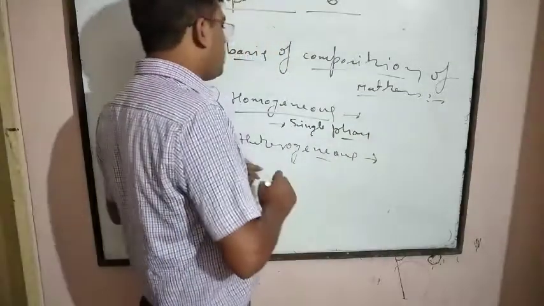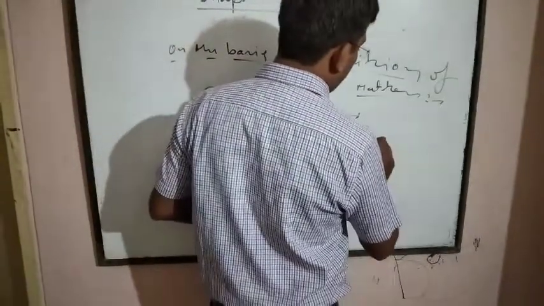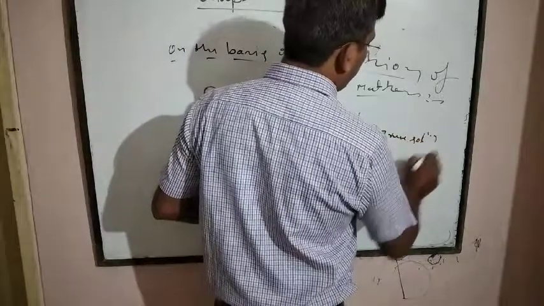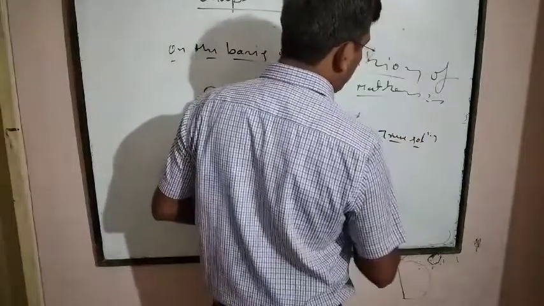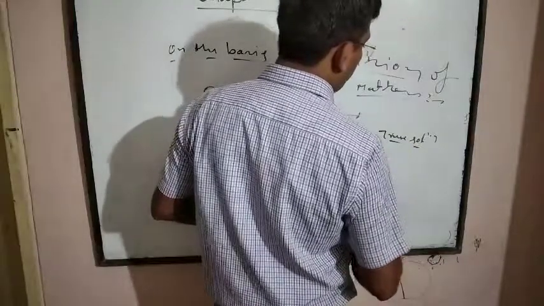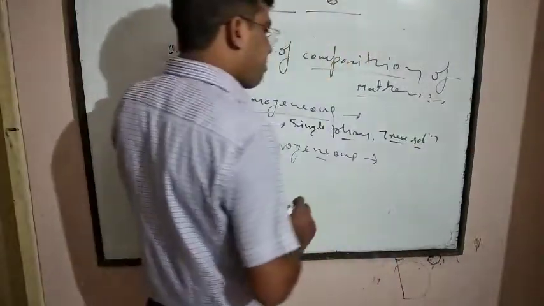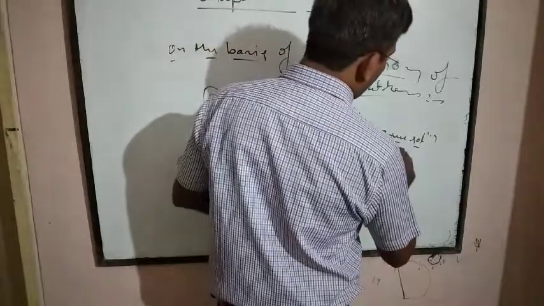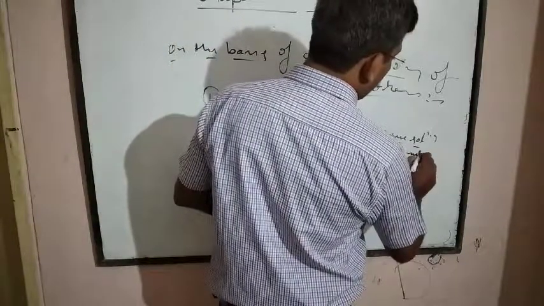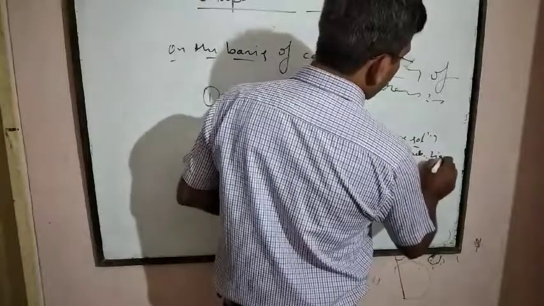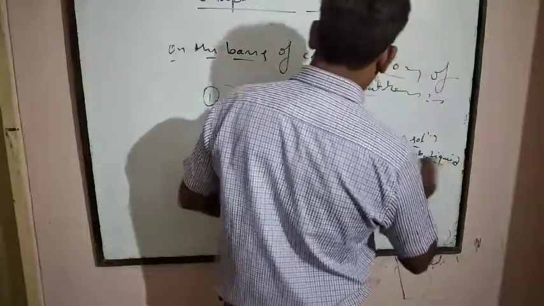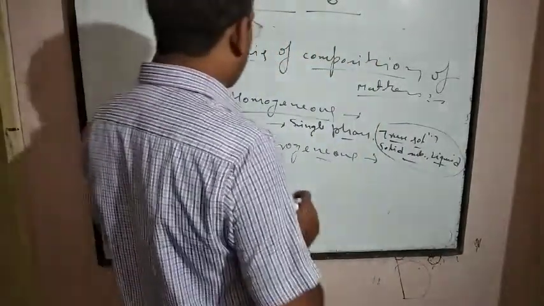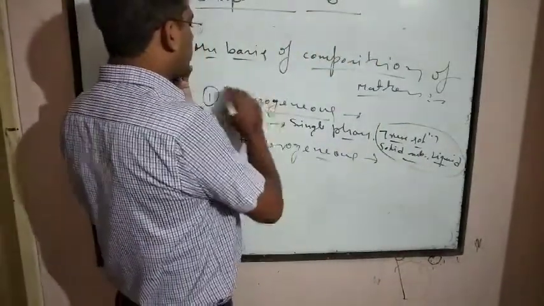For example, in this homogeneous system, a single phase is present. And in this system, a true solution is taken, and true solution, system of solid substance, liquid substance, etc. These are single phase systems. That is a homogeneous system.